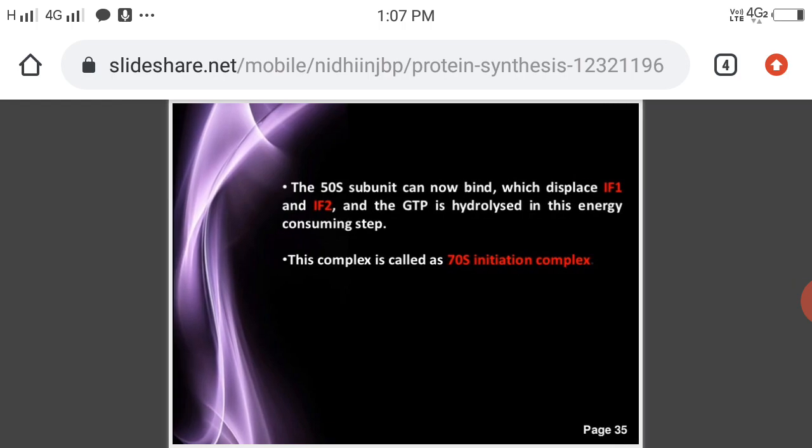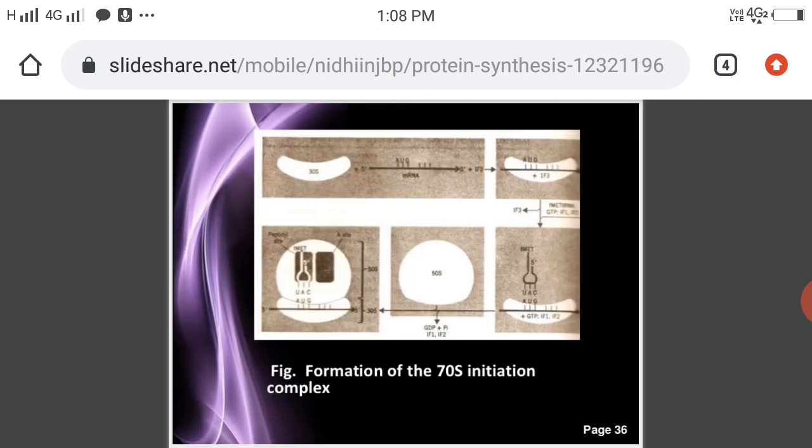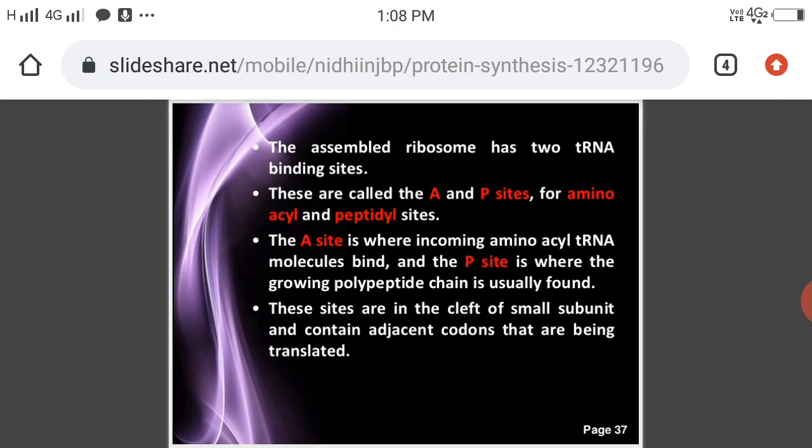Okay, first just the 30S subunit and initiation factors are there. Then with the help of initiation factor IF3, the 50S subunit also binds to the 30S subunit. That is the complete structure of the ribosomal subunit, the 70S initiation complex. The assembled ribosome has two tRNA binding sites, which are very important: the A site and the P site.